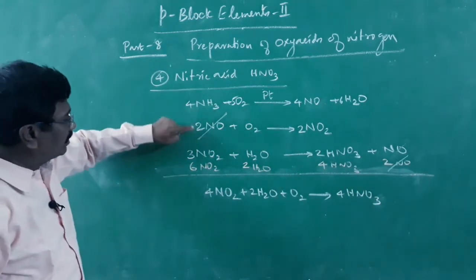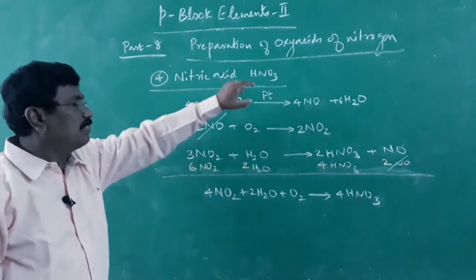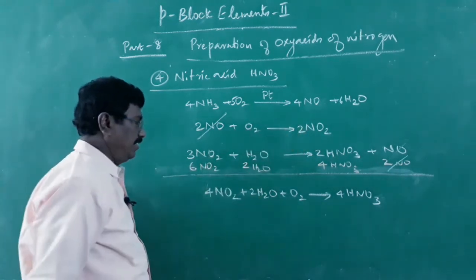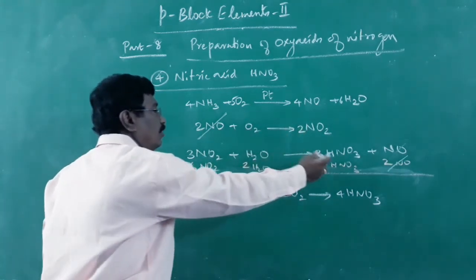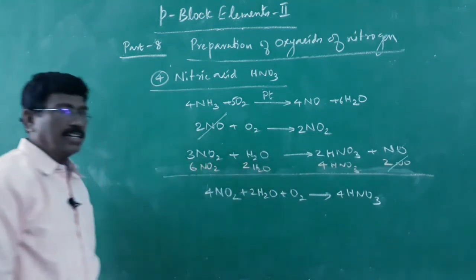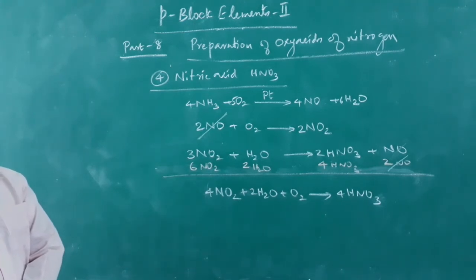Either you can write these three equations, or nitric oxide is formed, nitrogen dioxide is formed, nitrogen dioxide with water get dissolved to give nitric acid. Upon addition of these two equations, it gives nitric acid. This is how nitric acid can be prepared. Alright.